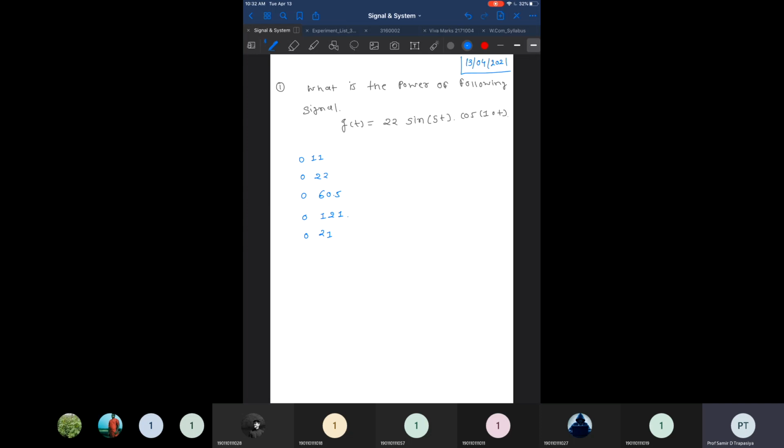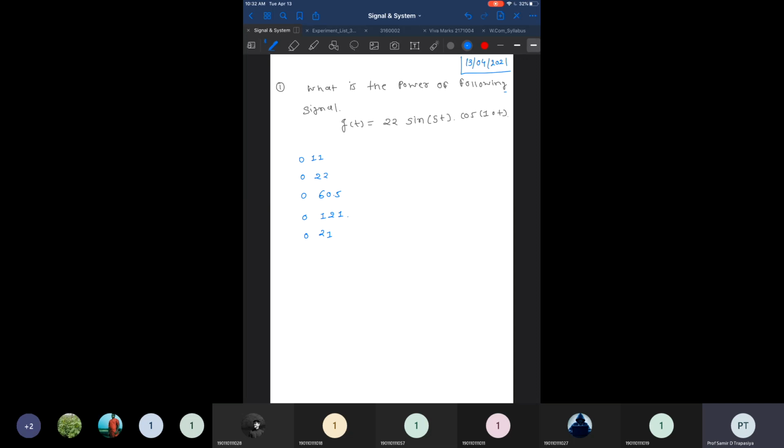So the first task is, what is the power of the following signal? You have been given g of t is equal to 22 sine 5t into cos 10t. I hope the things are visible and my voice is audible at your end, right?